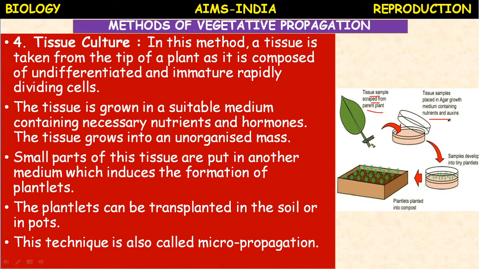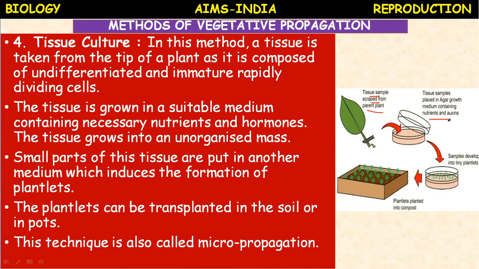Okay, some growth hormones are also added in the culture medium so that initiation is faster. If you take a seed and sow it in the soil, it may take a week, 10 days or 15 days depending upon the type of seed and the type of plant. Different plants have their own germination duration. But in tissue culture it is not like that. Very fast you can develop the roots and produce your desired characters.